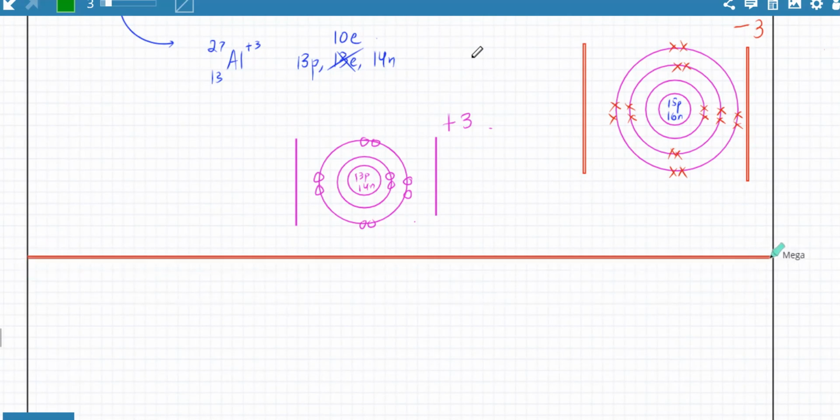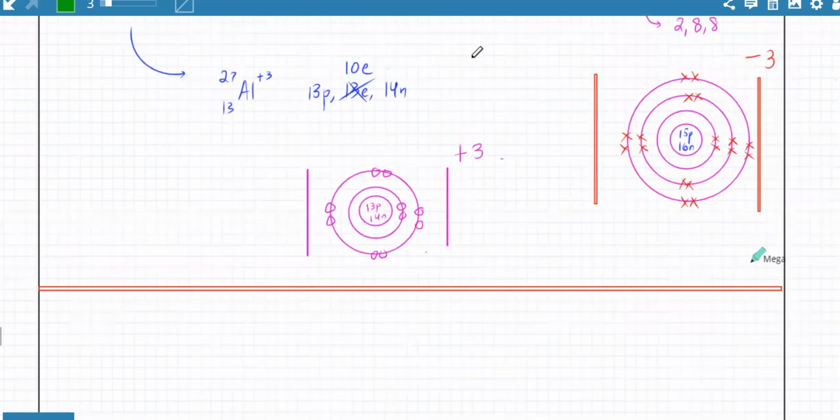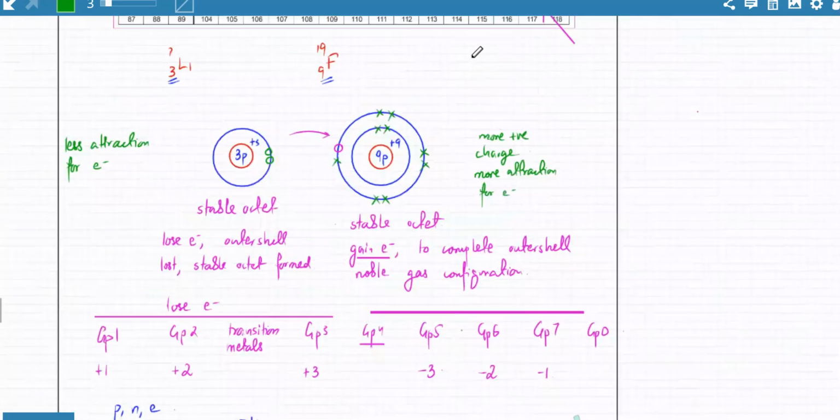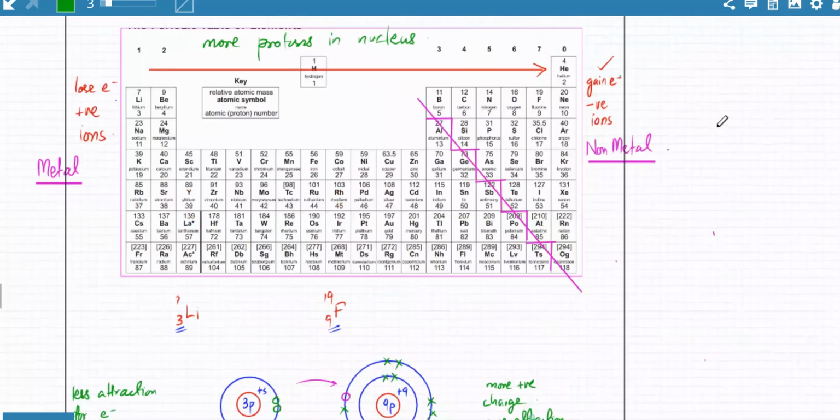Now this is all about atoms and ions. These are your ions. And remember, atoms like to have a complete outer shell. They like to have noble gas configuration. Also remember this very basic point: non-metals try to gain electrons, and they continue to try and gain electrons until the outer shell is complete. And metals, on the other hand, continue to lose electrons until they've lost their incomplete outer shell. So this is one trend across the periodic table. You have metals and you have non-metals.